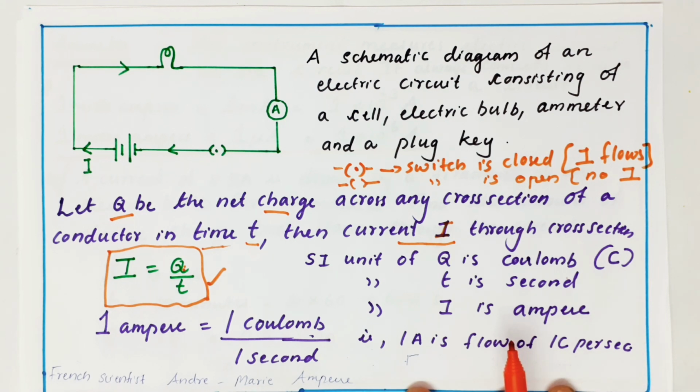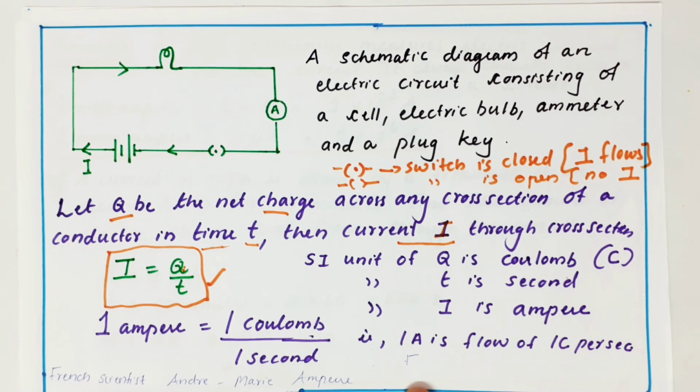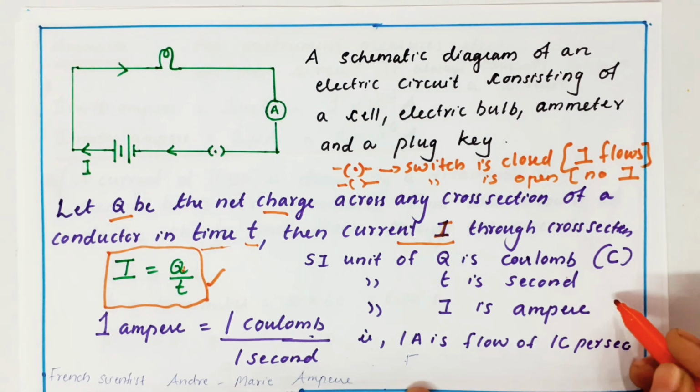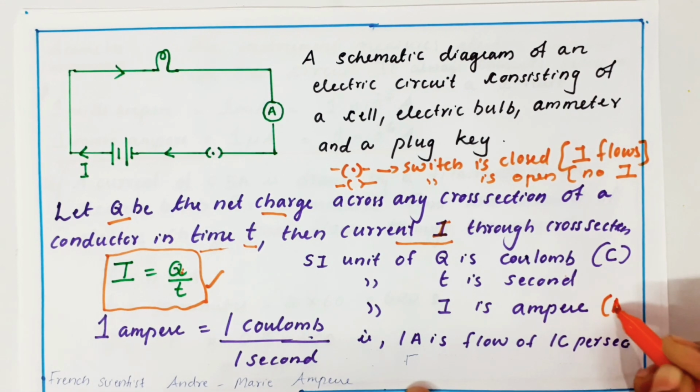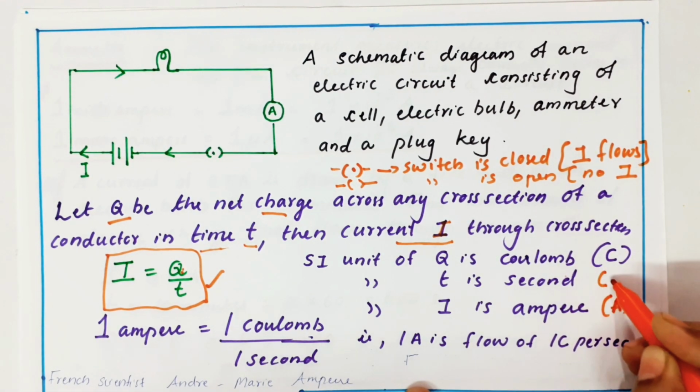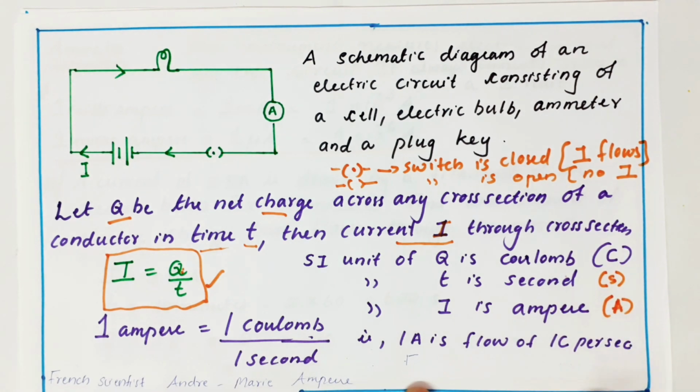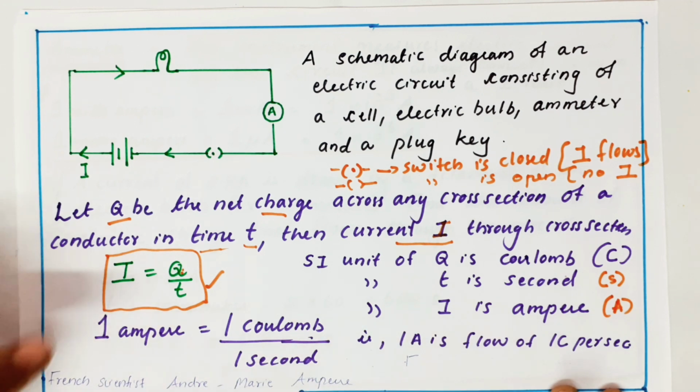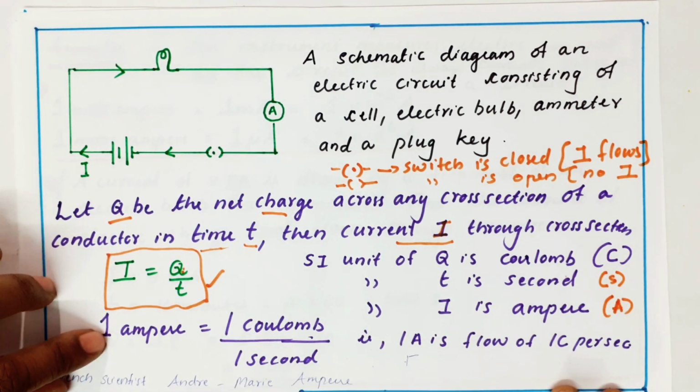The SI unit of current is named in regard of the French scientist André Marie Ampere. The unit of current is ampere and its symbol is capital letter A. Time symbol is small letter s. Right? So, I can write the same equation in the form of units.